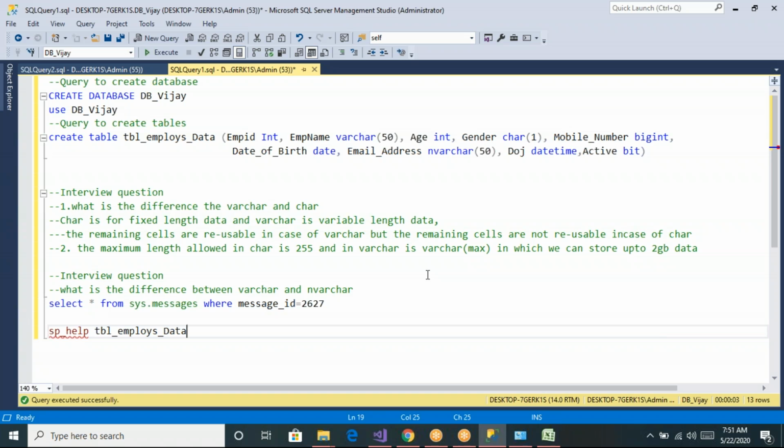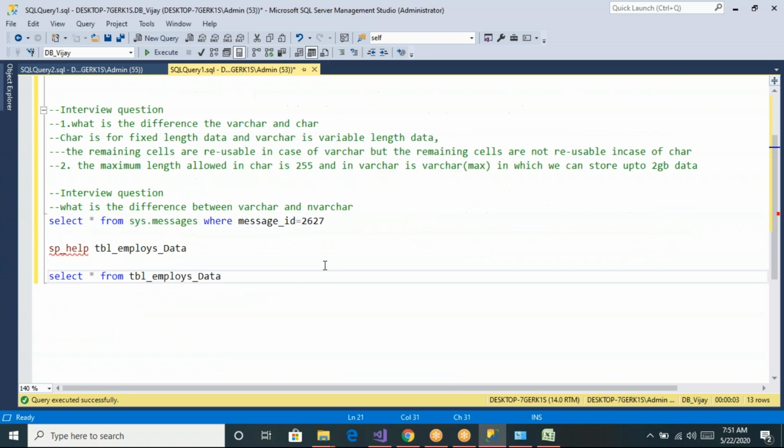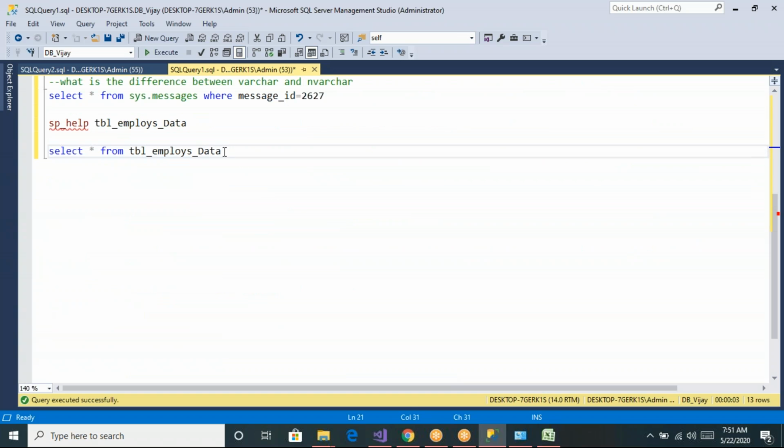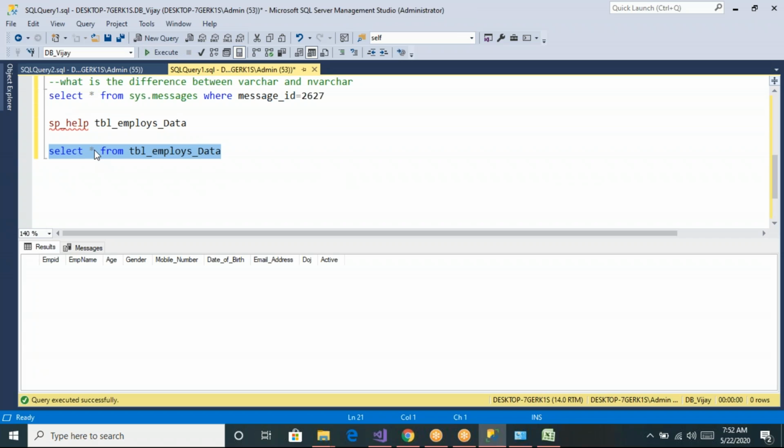So this is how we can create a table. And if you want to read the table data once you create the table, then you can just specify select star from the table name. Which table data? Let us say table_employees data. So this is how we can read the table data. Select star from table name. Star means all the columns.